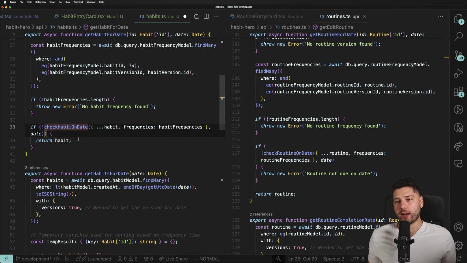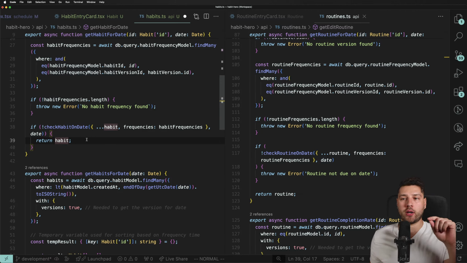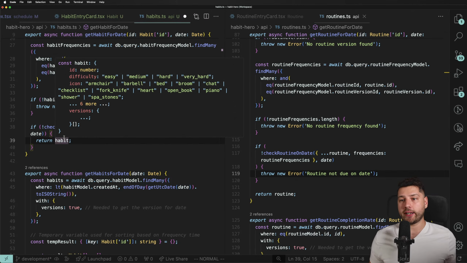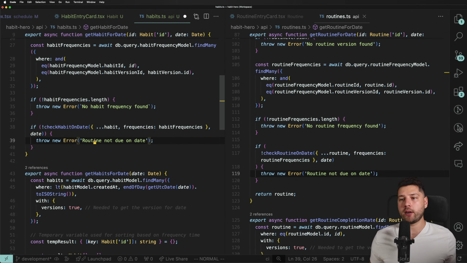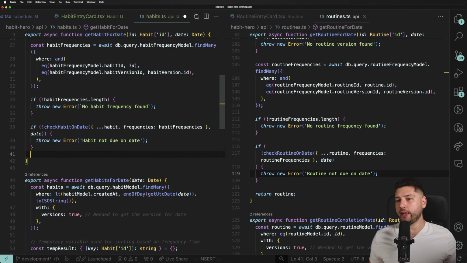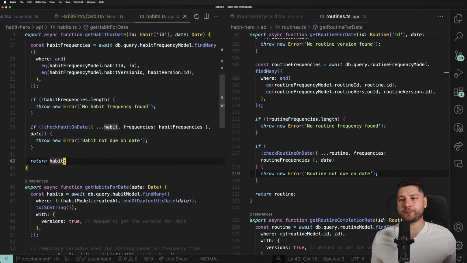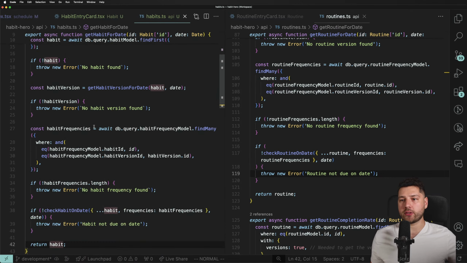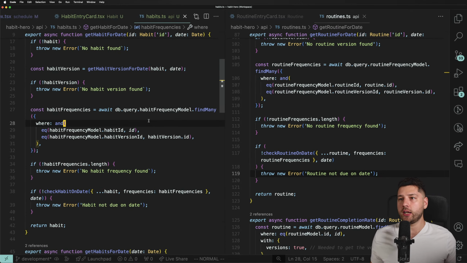I'm going to make this check because you shouldn't be able to fetch a habit on a date that isn't there, right? You shouldn't be able to see that. If you are seeing it, then you should be receiving an error. So let's put throw new Error, habit not due on date, and then return habit. Great. So we have our get habit for date function. Perfect. That seems to be fine. So we can close this.